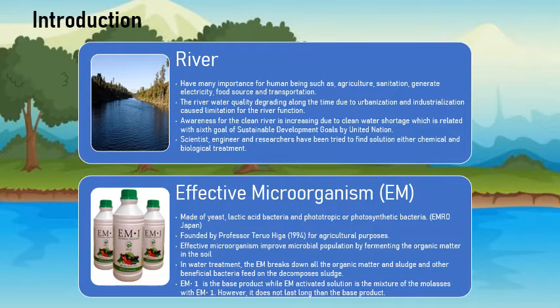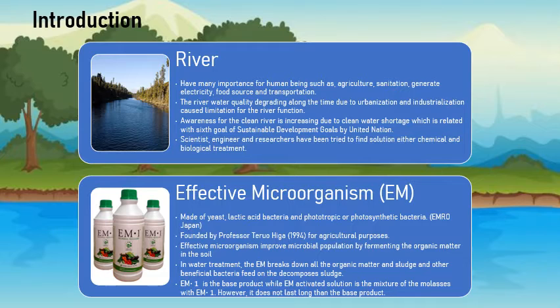Scientists, engineers and researchers have tried to find solutions, either chemical or biological treatment. In this project, we will be introduced to effective microorganism, or EM. EM is made of yeast, lactic acid bacteria, and phototrophic or photosynthetic bacteria. EM was also founded by Professor Teruo Higa in 1994 for agricultural purposes.